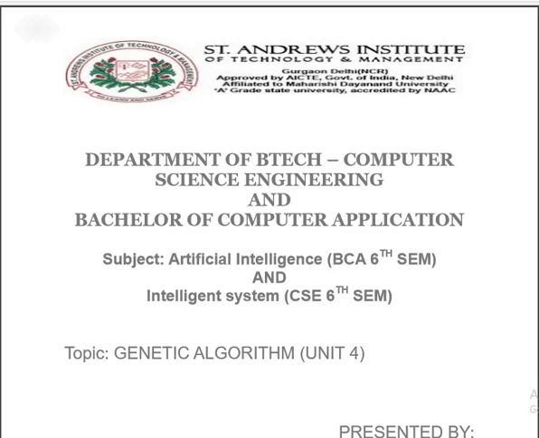In today's lecture, we are going to discuss genetic algorithm, in Unit 4 as per the curriculum syllabus for BTech Computer Science students, BCA, MCA, as well as MTech Computer Science and also MSc students. Well, in today's lecture, we will be discussing genetic algorithm.